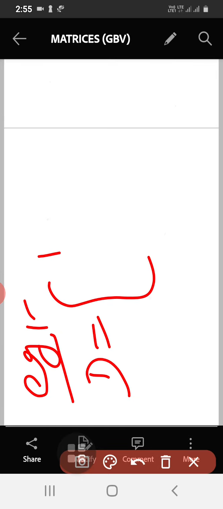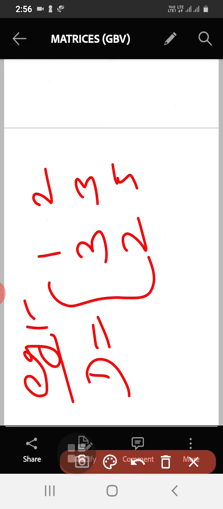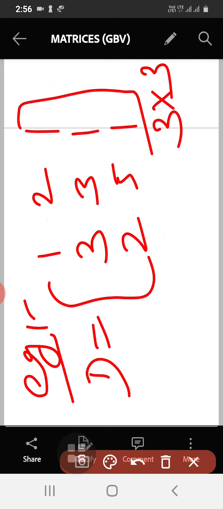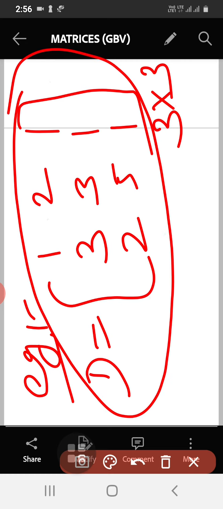So you can write your own examples. So you can write any elements. Okay. So here number of rows is 3 and number of columns is also 3. So order of this matrix is 3 cross 3. It is a square matrix of order 3.